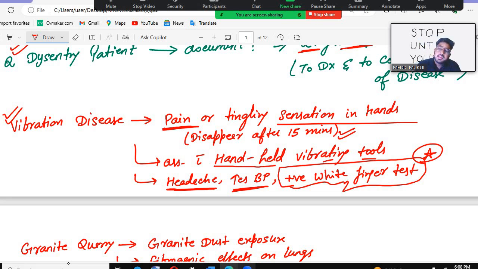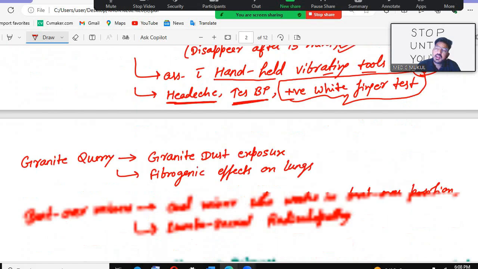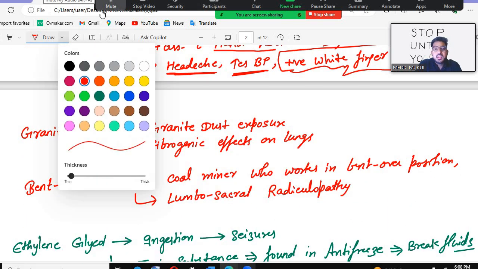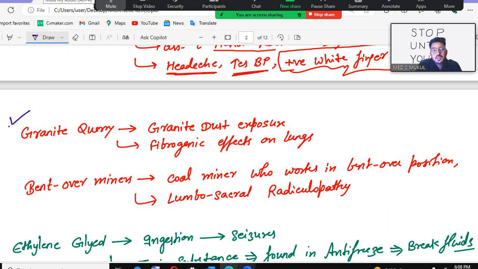After that there is granite query. Now look, granite, this is the query. If you see granite dust exposure in the question, which condition is possible?